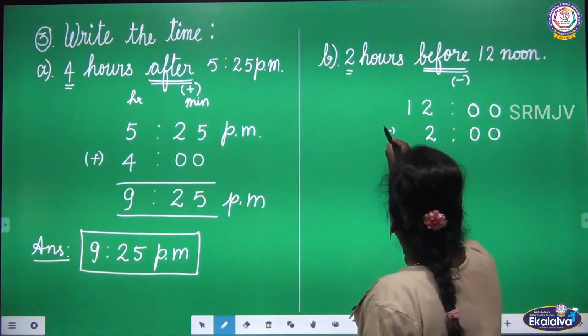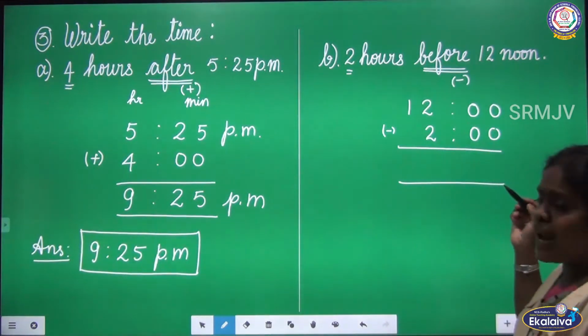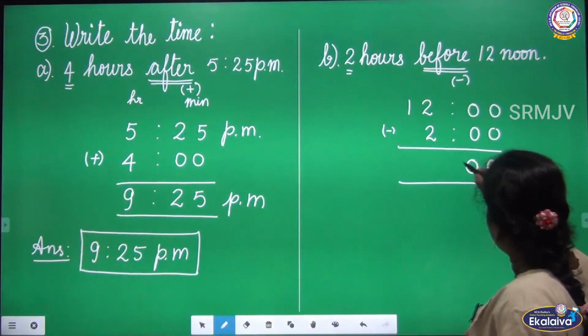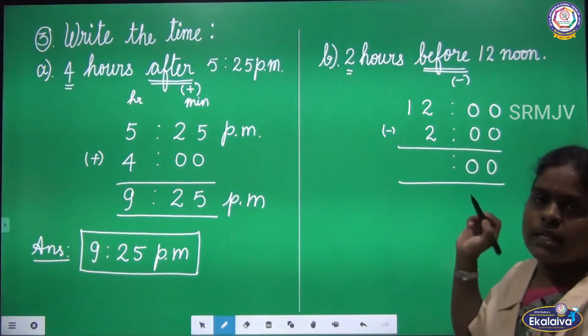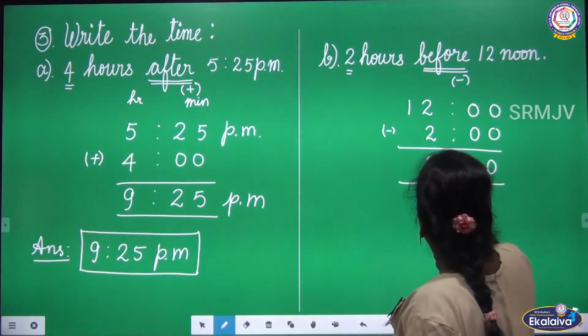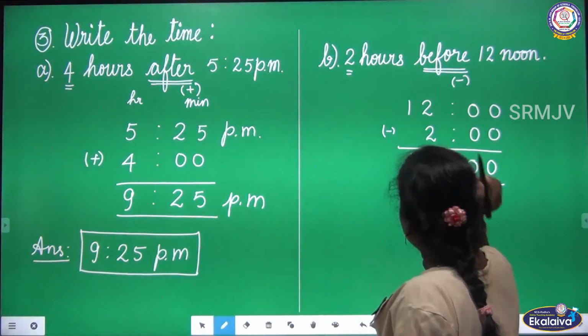Now we can subtract these numbers. If you subtract 0 from 0, you get 0. Now look at the hours column. 2 minus 2 is 0. And here there is no number, so write 1 down.